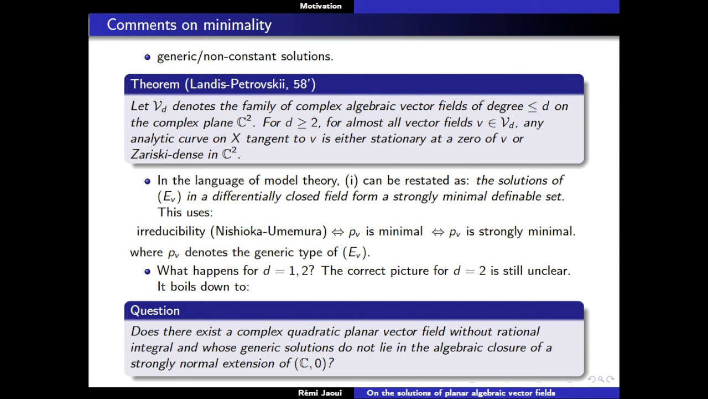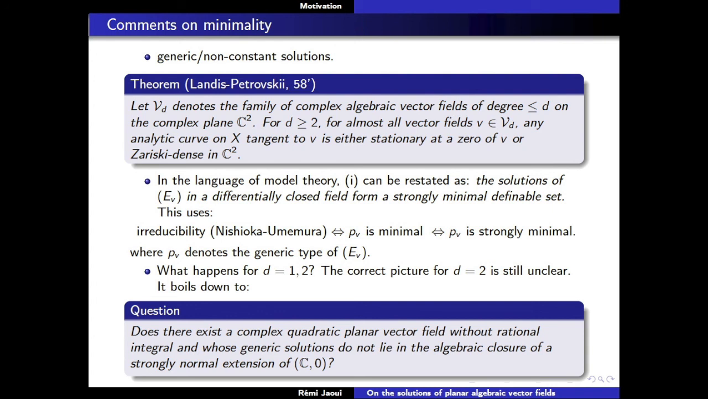Okay, and you see that the theorem here is still valid, so every one of these equivalences is still valid, and the question that it reduces to is, does there exist a complex quadratic planar vector field that doesn't admit a rational integral, and that doesn't have a generic solution in the algebraic closure of a strongly normal extension. I don't know how to construct such objects, and I do think that they exist, but I really don't know how to construct them. And if such a thing exists, okay, then the case d equal to 2 is like the case d equal to 3 and above. If such a thing doesn't exist, then the case d equal to 2 looks like the case d equal to 1. Okay, so for this question, I don't know how to answer, and it would be nice to have an answer to this question.